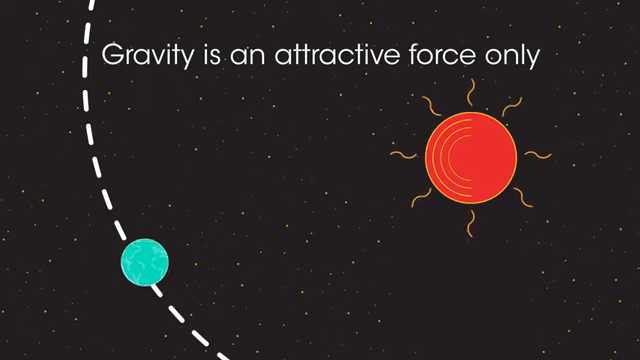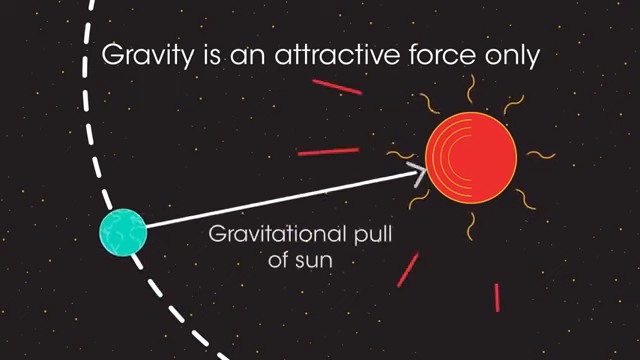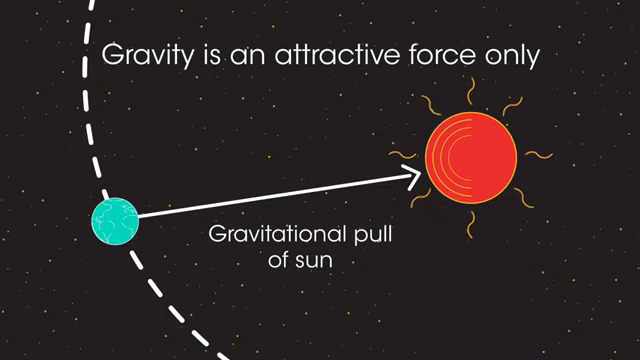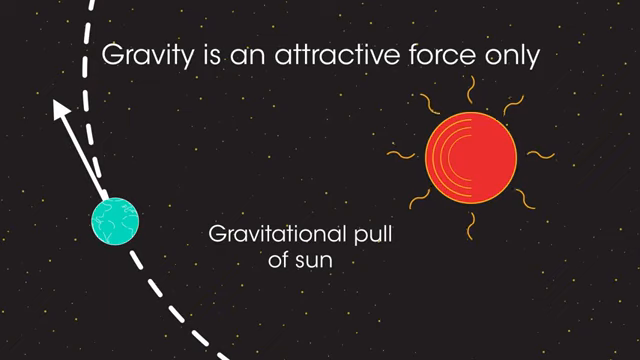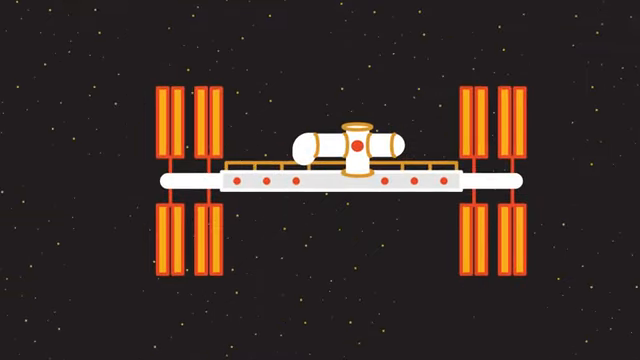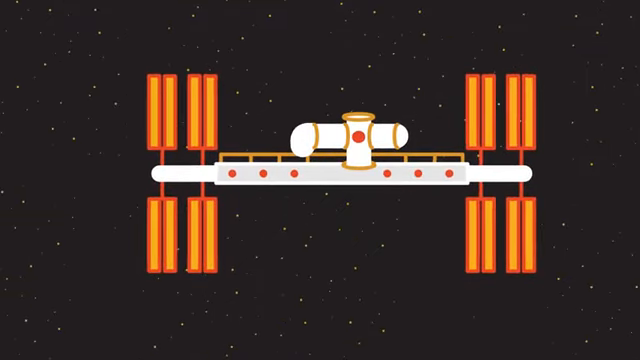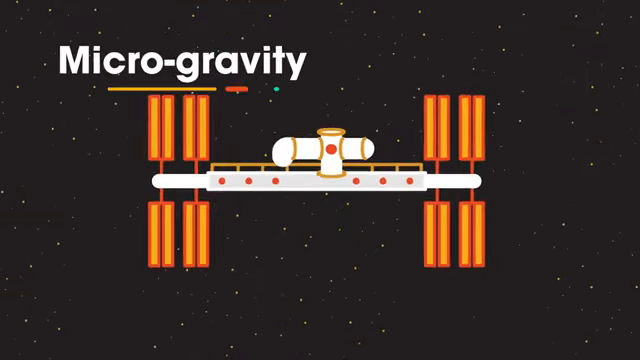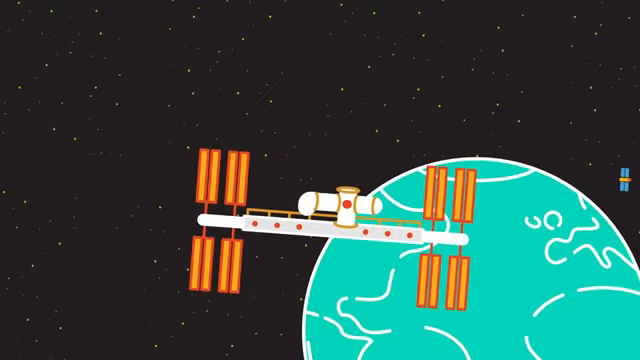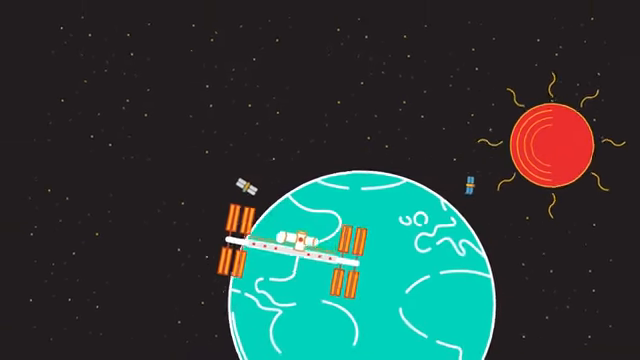It's the gravitational force between the Earth and the Sun which keeps the Earth in orbit. Without this force, the Earth would continue to travel in a straight line. People often explain weightlessness in the space station as caused by the lack of gravity and talk of microgravity or zero gravity. But the space station is orbiting the Earth like the Earth orbits the Sun.